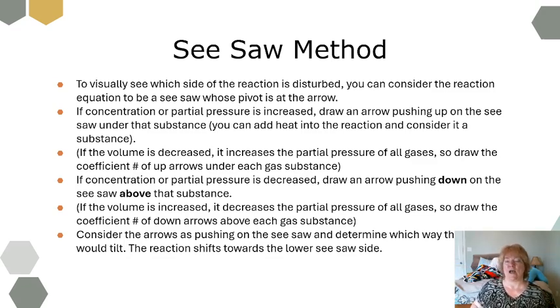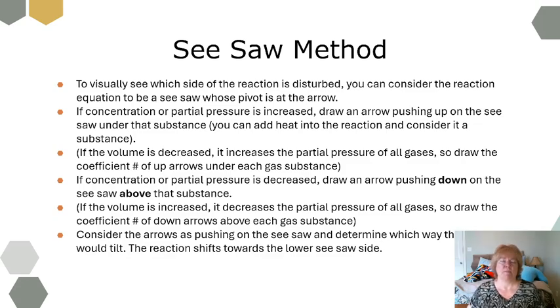I can also add heat into the reaction if it's a temperature thing, endothermic or exothermic. I think about whether heat would be considered a product or reactant, and I can consider it a substance, and it will work for that. If the volume is decreased, since it increases the partial pressure of all the gases, I need to draw a number of arrows based off of how many moles of that gas. I'm only going to write the gas substances,